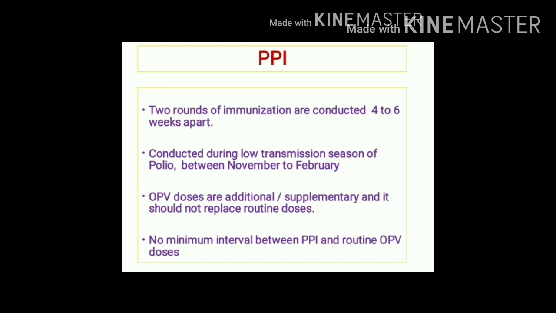Why is this particular season selected for pulse polio immunization activity? This is because this is the season when transmission of polio virus is low. Plus, during this season, it is easy to maintain cold chain, and at the same time, good compliance is shown by field workers during this season.